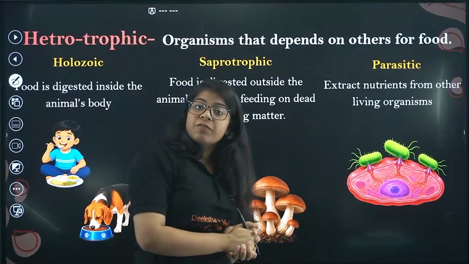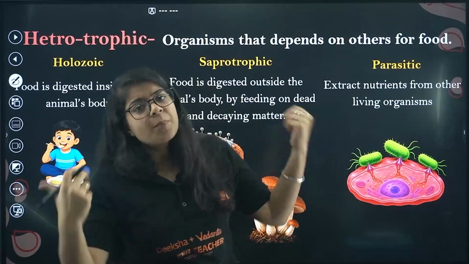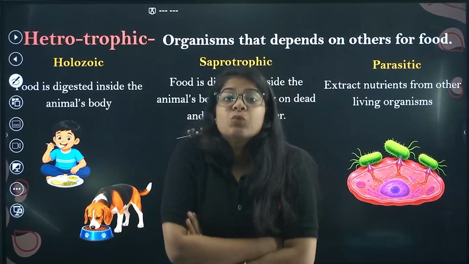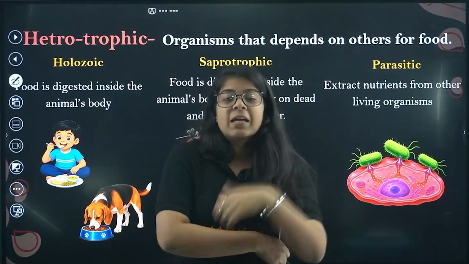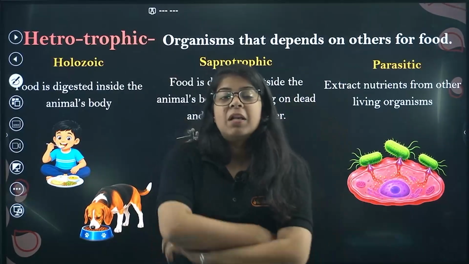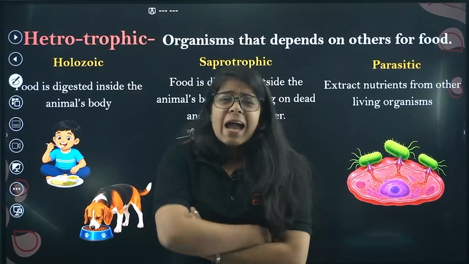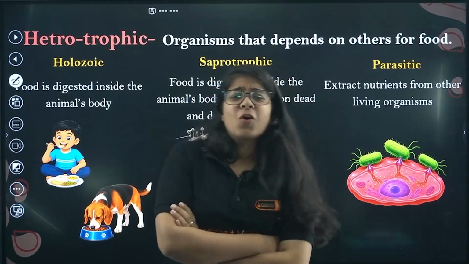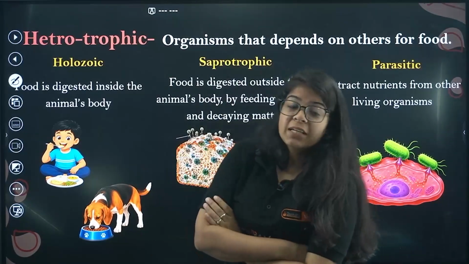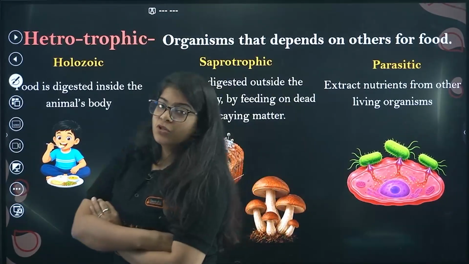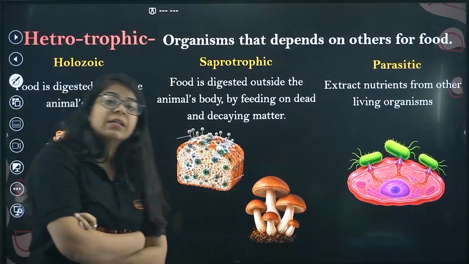Now what is heterotrophic nutrition? Just the opposite. The organisms that do not prepare their own food are called heterotrophic, like you, like me. Every mammal, cat, dog, goat, whale, everything comes under heterotrophic nutrition. Now those are also of three types.